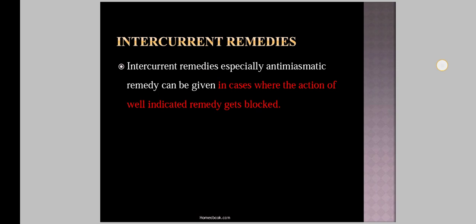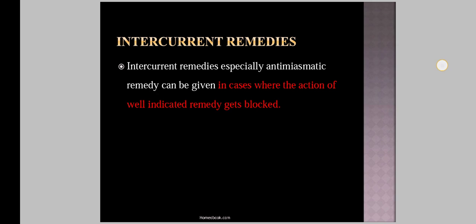Then you can use an intercurrent remedy as one of the types of second prescription. In this, intercurrent remedies, especially an anti-miasmatic remedy, can be given in cases where the action of the well indicated remedy gets blocked.